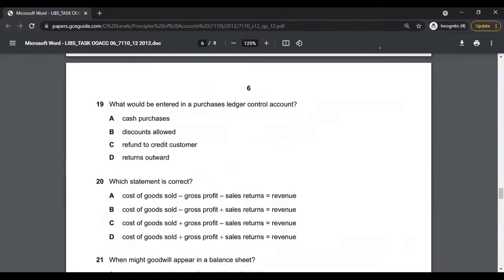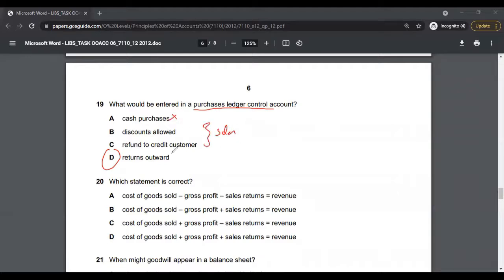Multiple choice 19. What would be entered in a purchase ledger control account? If you know what items go into the purchase ledger control account, you would immediately come to an answer of option D, returns outward. All these other options are not included, and are actually sales ledger control account items. Returns outward occurs when you as a purchaser receive faulty goods and have to return them to your supplier, and that will be recorded in the purchase ledger control account. The correct answer to multiple choice 19 is option D.